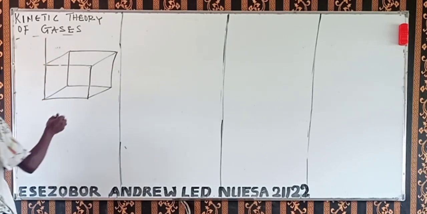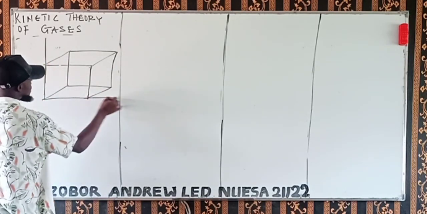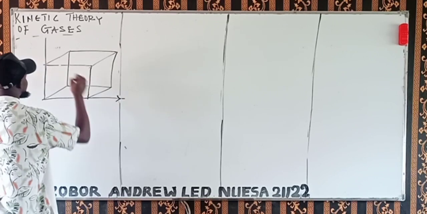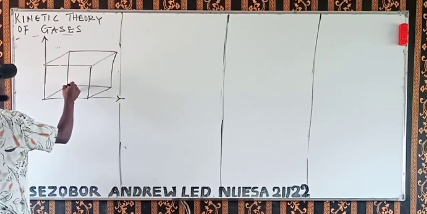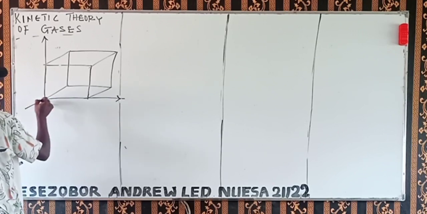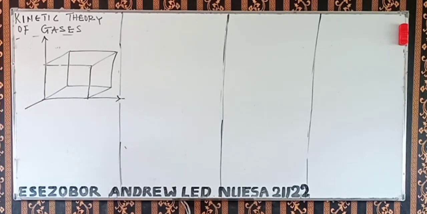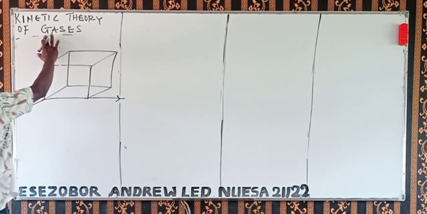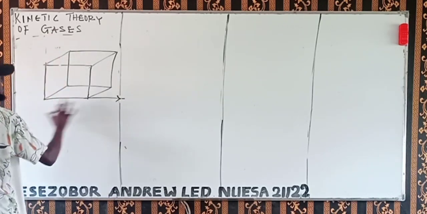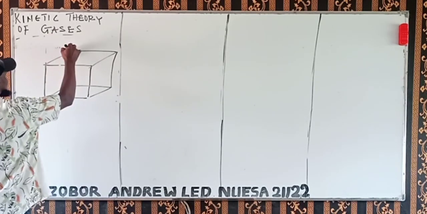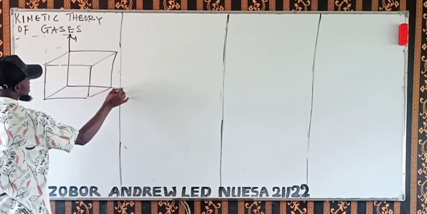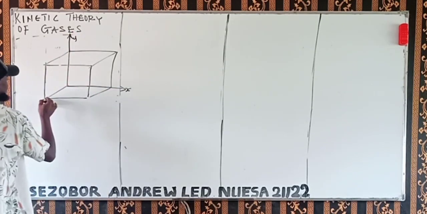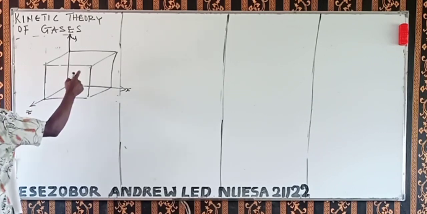So we are having a cube, with these respective directions. Or let me use the inner side. Let me call here the y, we call here the x, then here will be the z.